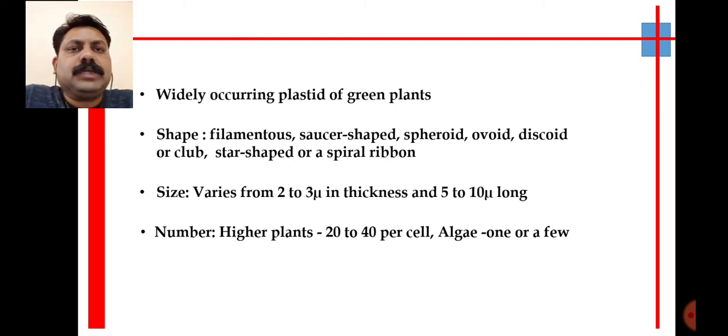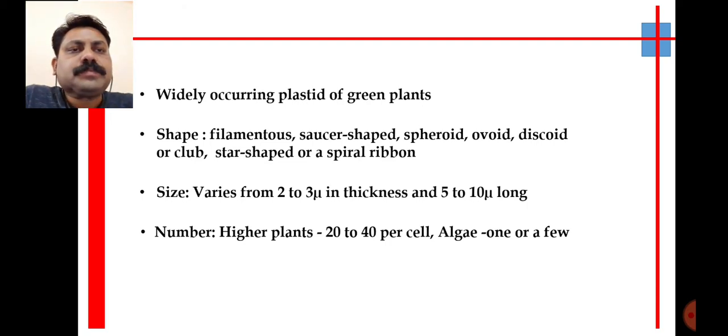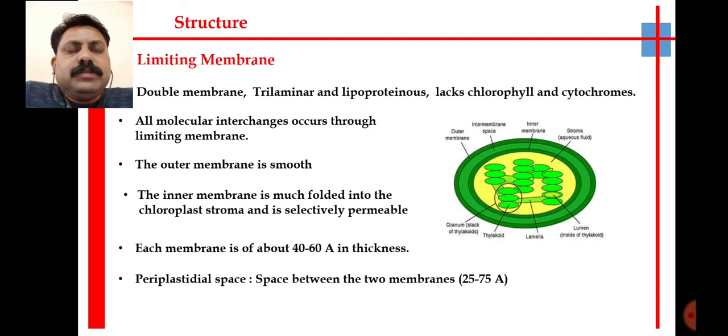The number also varies. In higher plants, the number of chloroplasts per cell is 20 to 40, whereas in algae, sometimes in unicellular algae, the chloroplast may be one, or the number may increase up to a few. In the structure of chloroplast, it is like the other organelles, for example mitochondria. In mitochondria also we have studied the outer membrane or outer limiting membrane, and this membrane is double membranous and it is lipoproteinous in nature.